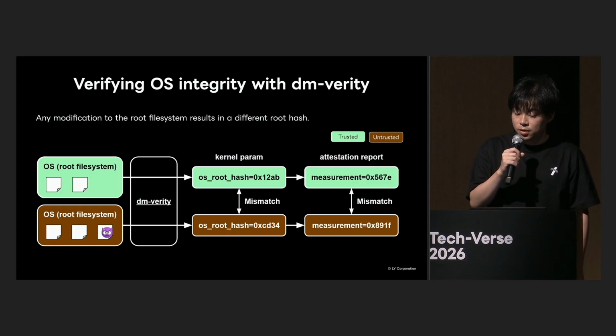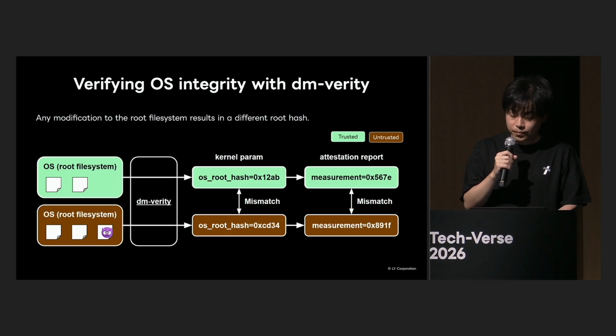As shown from the left to the center of the diagram, if even a part of the root file system's content changes, the content of the root hash also changes. If the content read from the root file system changes while the Linux kernel is booting, subsequent processing can be stopped.